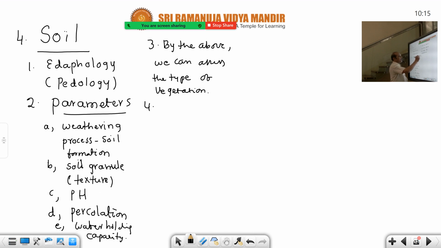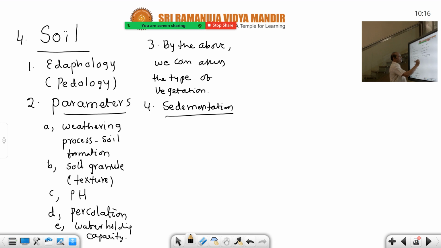Even in the aquatic ecosystem, sedimentation is the most important in the aquatic system. Sedimentation means we call it burada in Telugu, the mud in ponds. So this is about the soil, that's all.